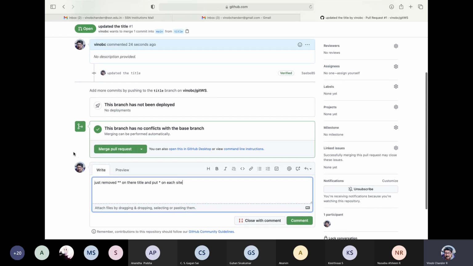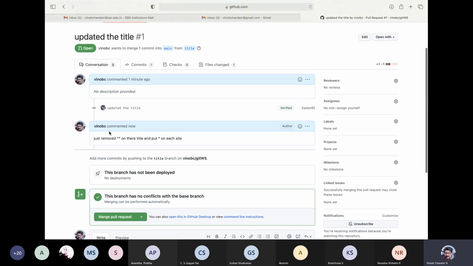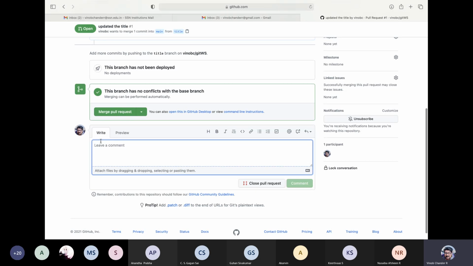So if you are collaborating, you can write comments. This may not be as applicable as what we are doing, but the idea here is you can write multiple comments, you can collaborate, you can talk. And then once you are all done, you can merge the pull request. You can comment this, and this will be added. You can merge the pull request.